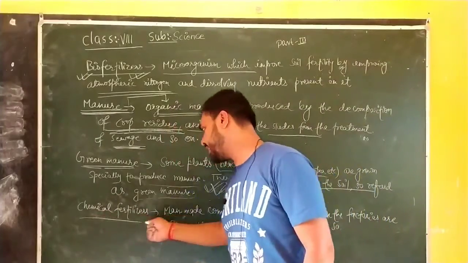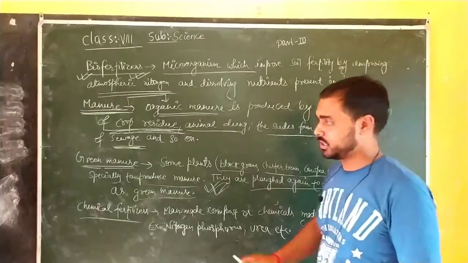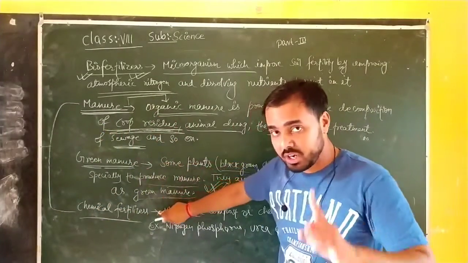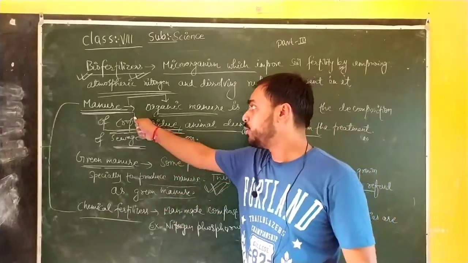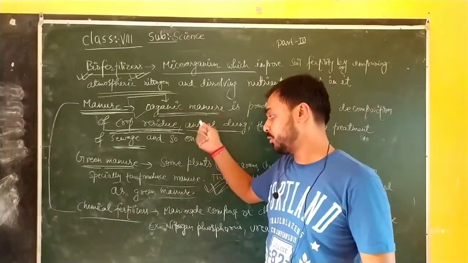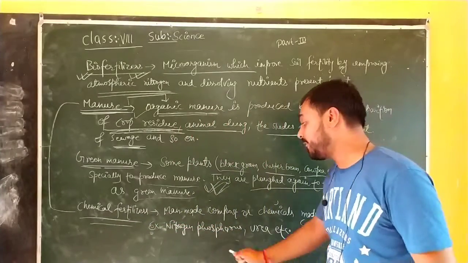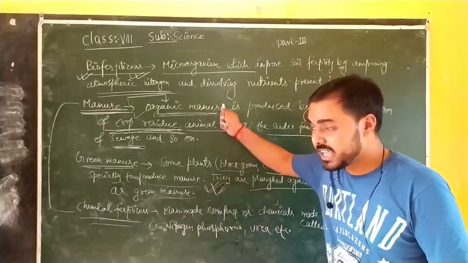Now the next topic: what is chemical fertilizer? Manure and fertilizer are the same in use, with only one difference between them. Manure is biocompost, organic manure, but chemical fertilizer is prepared in factories. Both do the same work.